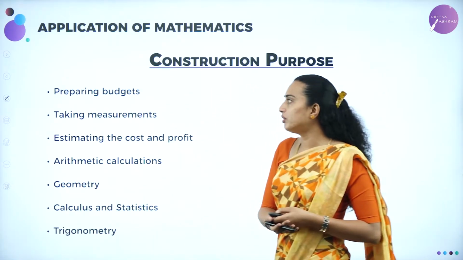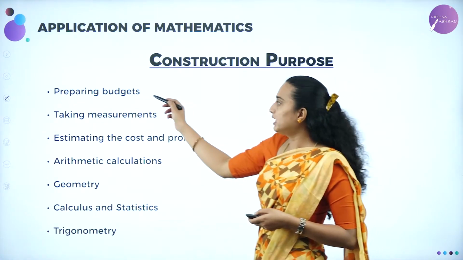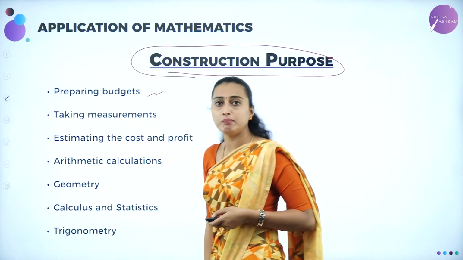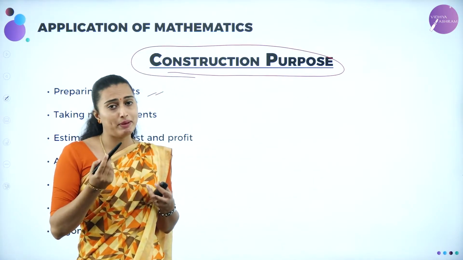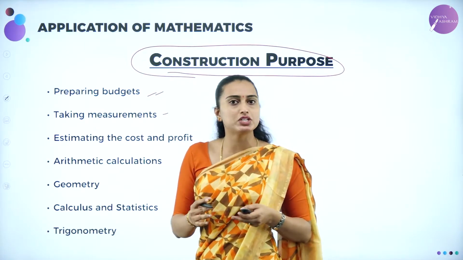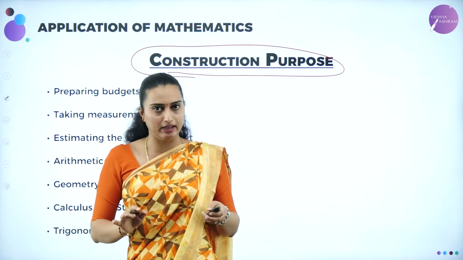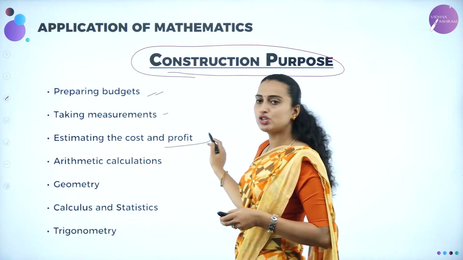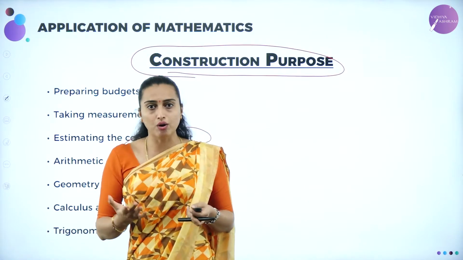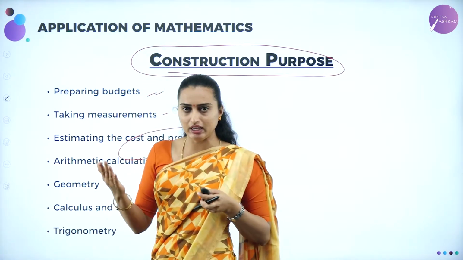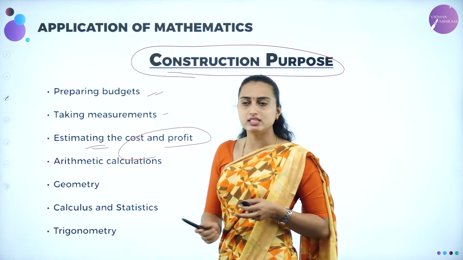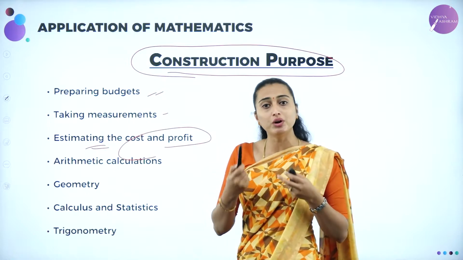Next we'll be moving on to the preparing of the budgets, where we are going to use it in the construction purpose. Construction purpose also we are going to use the basic mathematics, that means taking measurements, isn't it? Without taking the measurements you cannot construct any building. So next we are going to have estimation of the cost and profit of that building. That means when you are going to construct a house or any building, you are going to first calculate the estimation, correct? The estimation of the cost and the profit you are going to calculate.